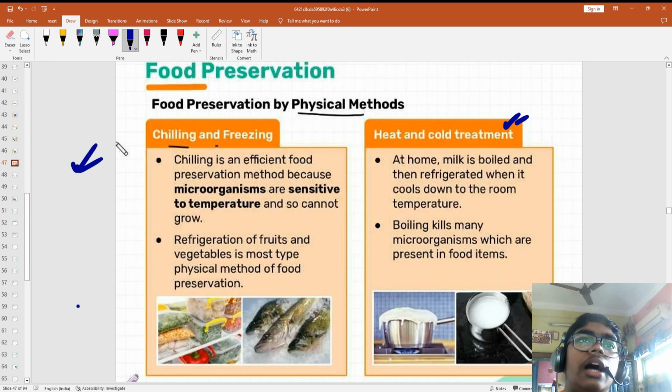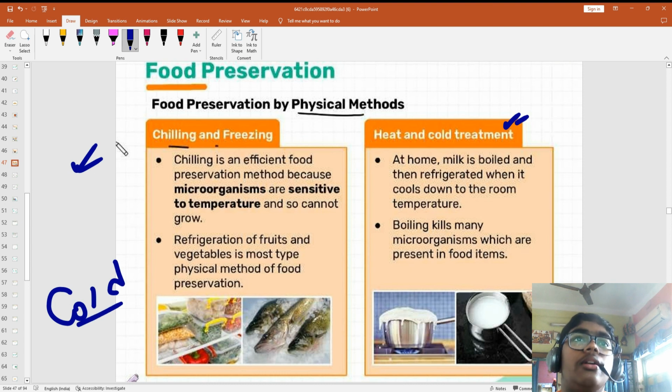चिलिंग इज एन इफेक्ट. अब मैं बोला कोल्ड एनवायरनमेंट में द माइक्रोऑर्गेनिज्म कैन नॉट ग्रो. That's why refrigerator is used, refrigeration is used, so that the objects can be cold in a cold temperature and so that the microorganism can't grow.